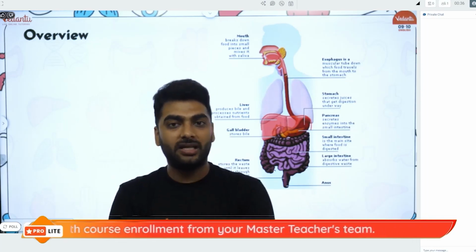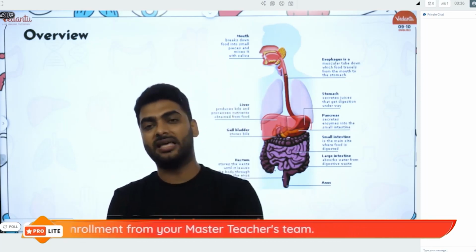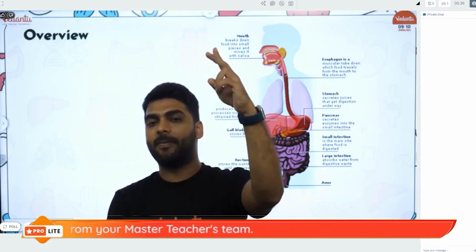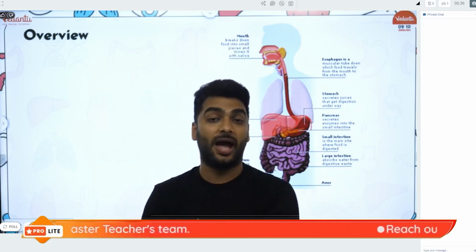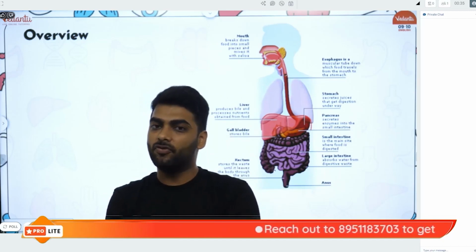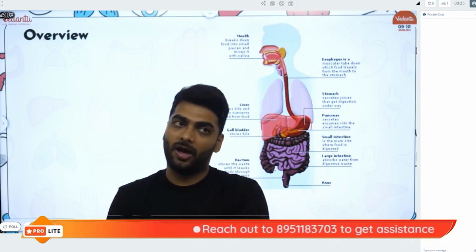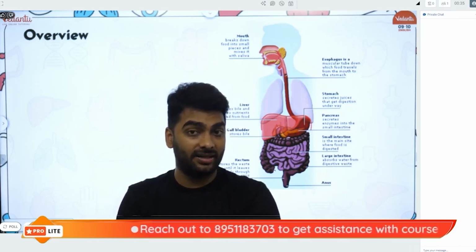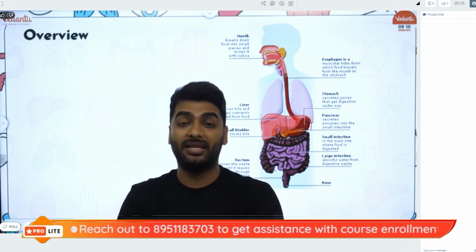Then the food enters the stomach, where we have 3 secretions: HCl, pepsin and mucus. HCl helps to activate pepsin to convert proteins to peptones. Mucus protects the wall from the HCl. HCl also maintains the acidic medium and kills the germs.